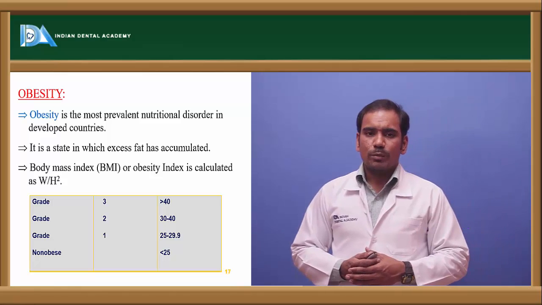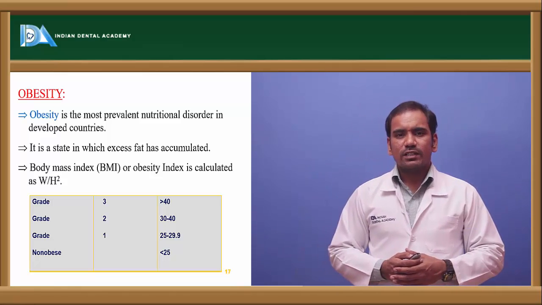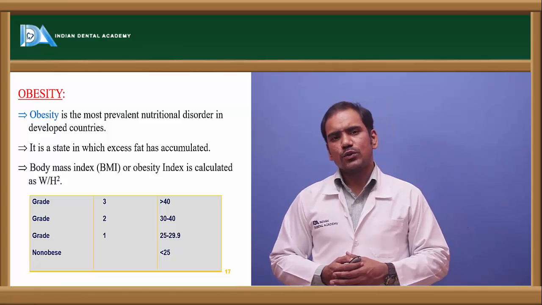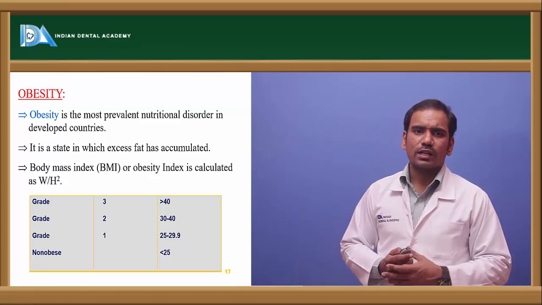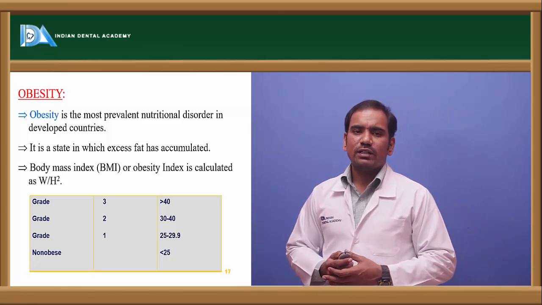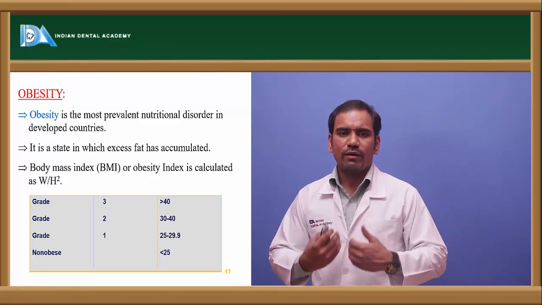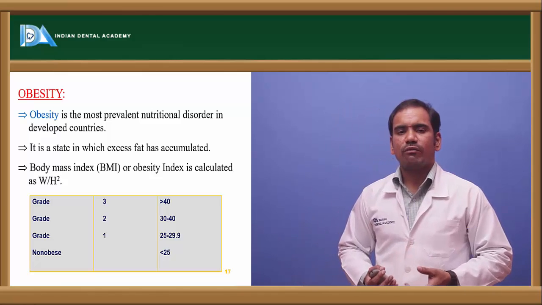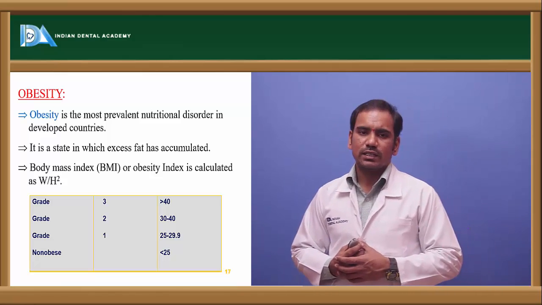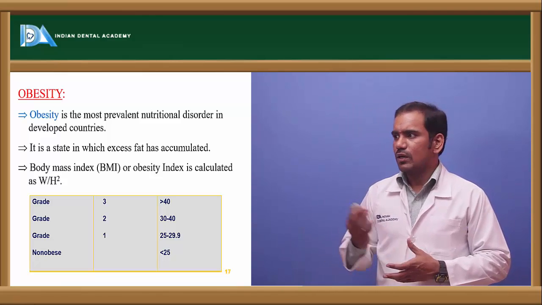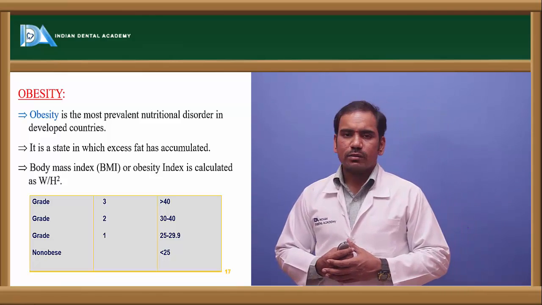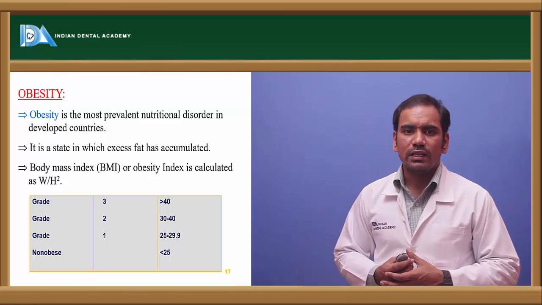And what is obesity? Whenever there is a deficiency of calories and protein, it leads to protein energy malnutrition. But whenever a person takes an excess amount of fat, that leads to accumulation of fat in the body, and that clinical nutritional disorder is called obesity. So obesity is characterized by the excess deposition of fat in the body.